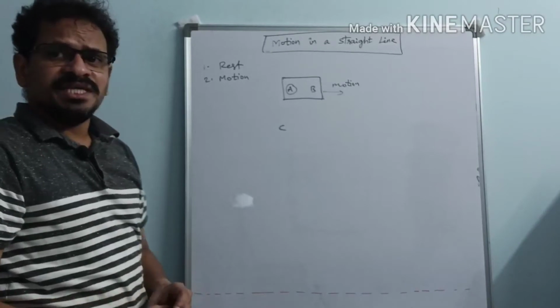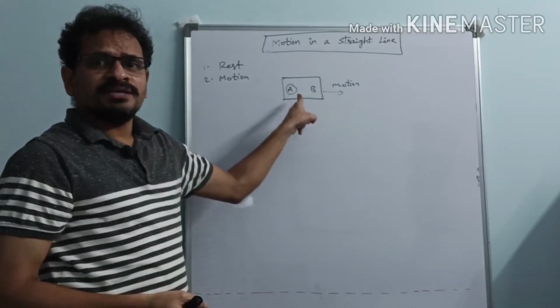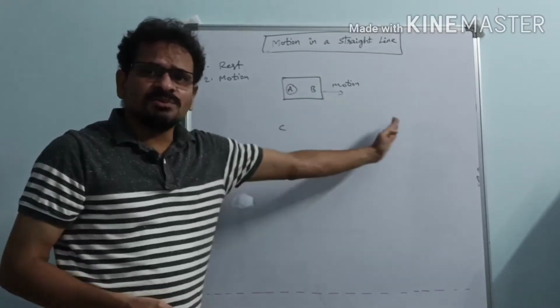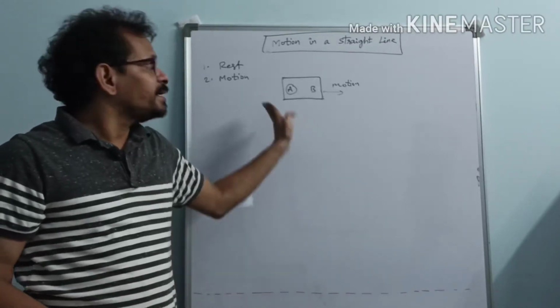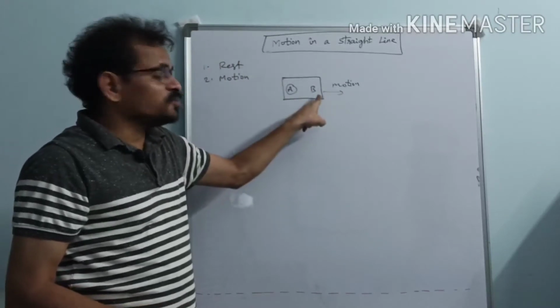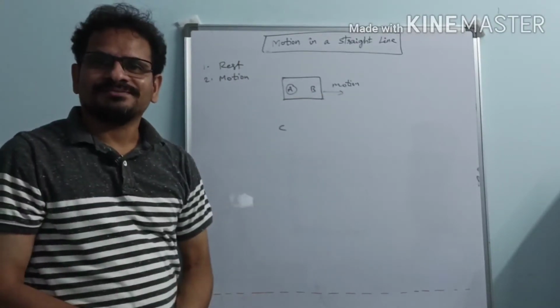Now C got a phone call regarding whether A is moving or not. What will C answer, tell me? Yes, this train is moving, the position of A will be changing with respect to C. Therefore, C answers A is in motion. Then B also receives a phone call from high command, and he will answer, no, A is not moving.